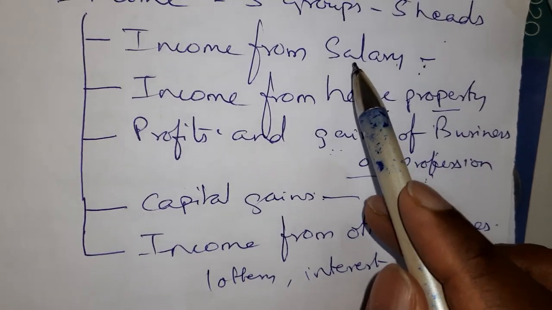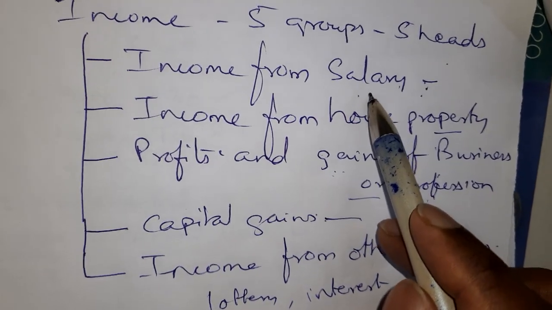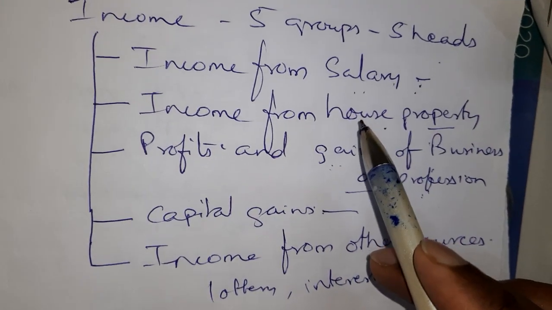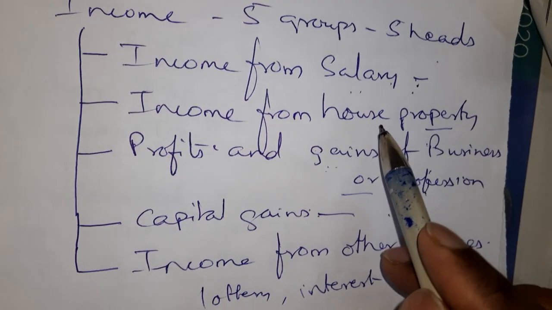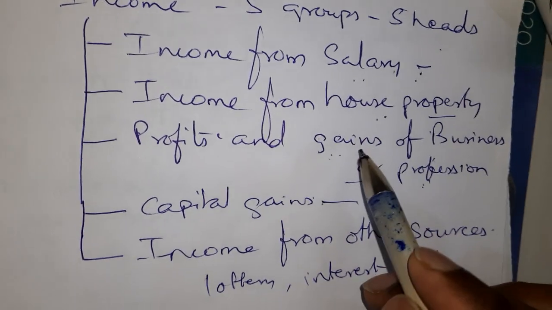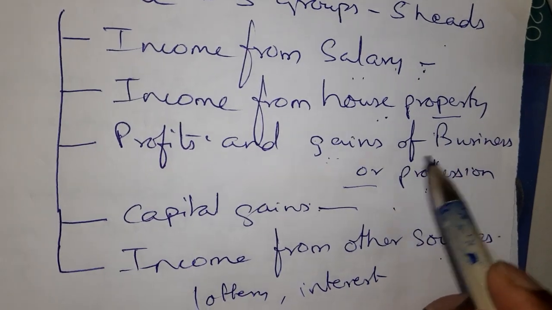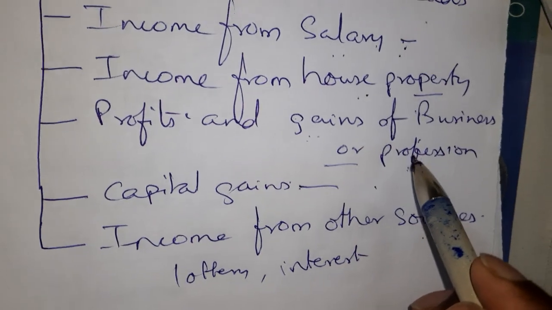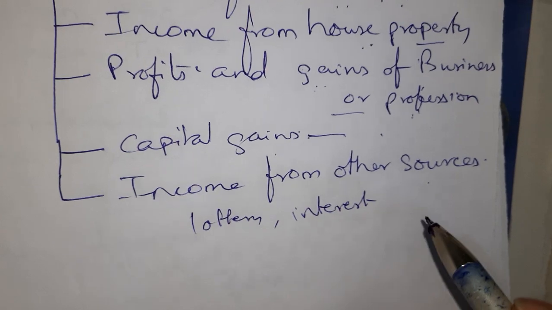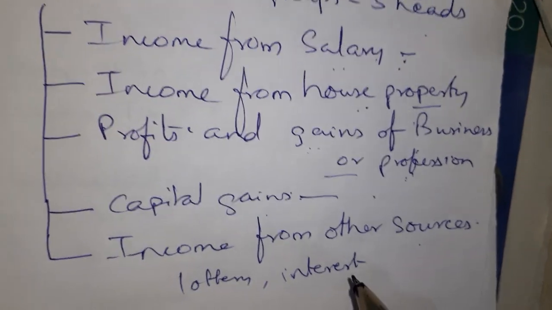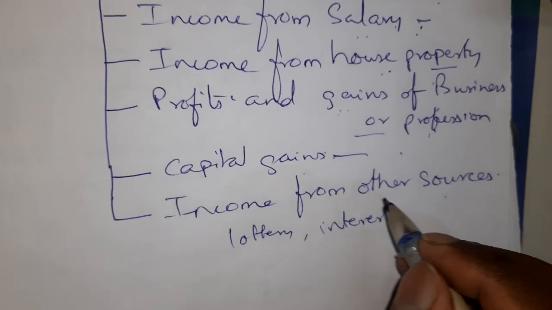A person can earn all these incomes. Say for example, I am working in a college, so whatever salary I get, I show it under the head income from salary. I may have a house property which I have given on rent, so whatever rent I earn, I show under the head income from house property. Say I have two shops in which I do business, whatever profit I earn from it, I show under this head. I don't have any capital gain, I have not sold anything. Say I have interest from FD, which I earn quarterly, whatever interest I earn during 1 year, or if I have won a lottery, that I show under this head.